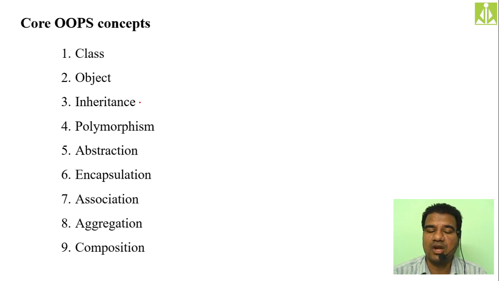Data is your information, and logic is nothing but the functions. Whatever functions we write in structured programming are the best examples of logic. In object oriented programming, we bind the data as well as the functions together, and we call that a class.